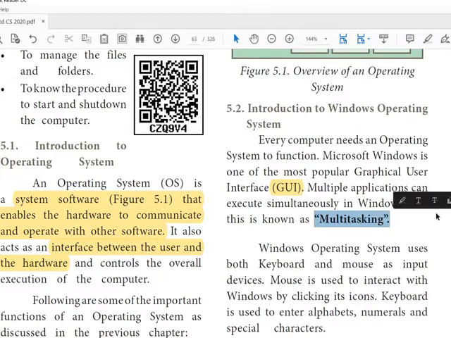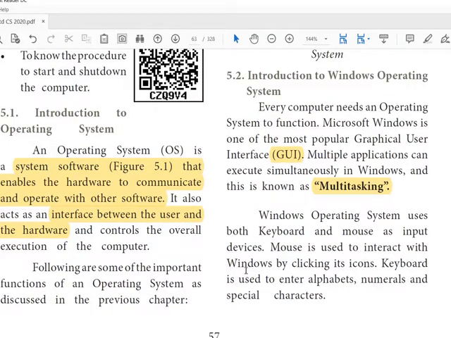So the important features of Windows OS are one is GUI, another one is multitasking. Windows operating system uses both the keyboard and mouse as input devices. Mouse is used to interact with Windows by clicking its icons. So mouse is an important input device.